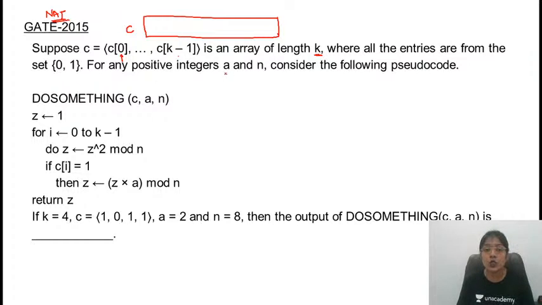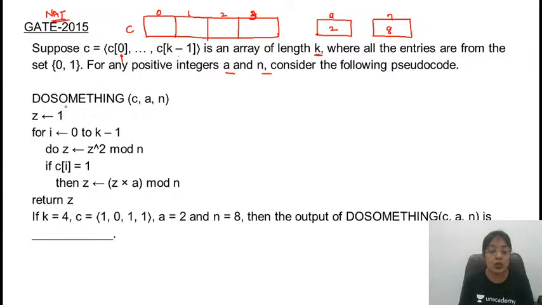For any positive integers a and n, consider the following pseudocode. Some pseudocode is given to you. Now, what they are asking: if k is equal to 4, it means the size of the array is 4. The index starts from 0, so 0, 1, 2, 3. These are the indexes. A is equal to 2. What is A? A is an integer, and this is given as 2. And N is equal to 8. N is also some integer. Then the output of do something, C, A, N.